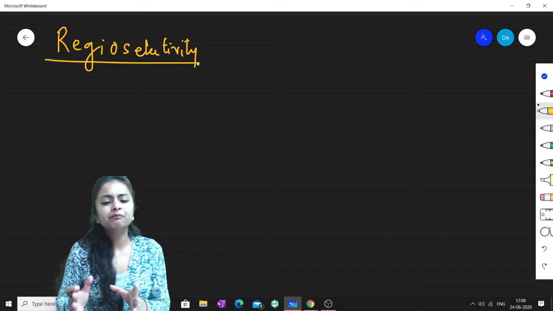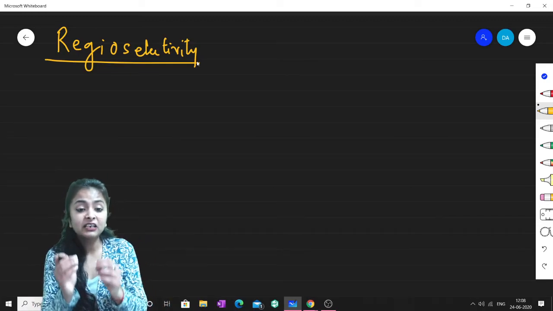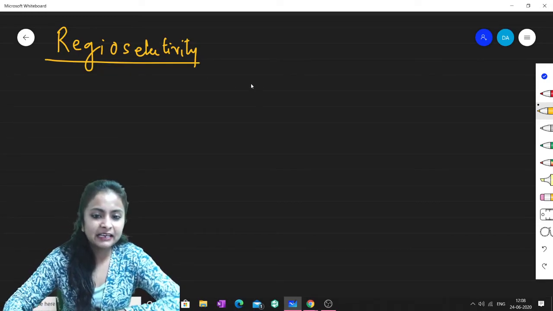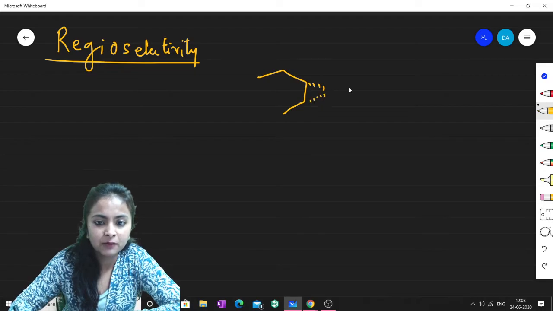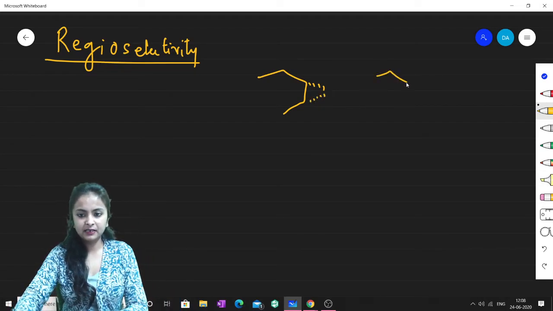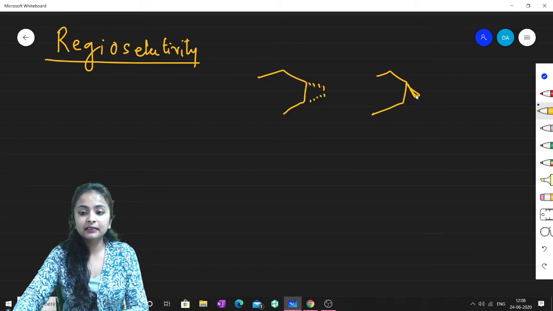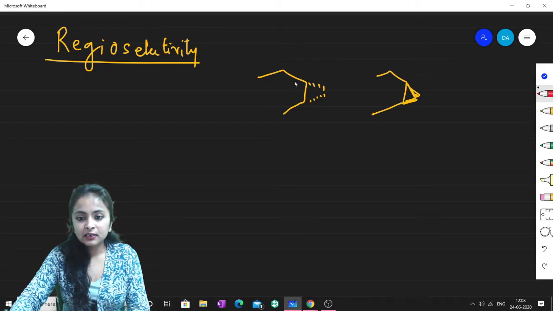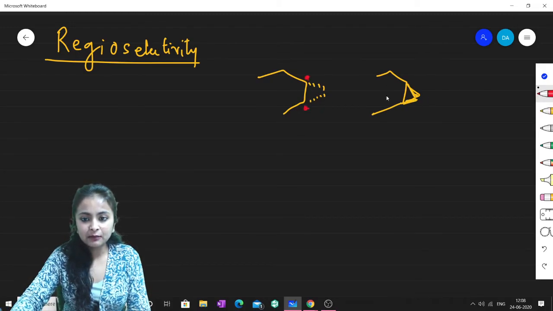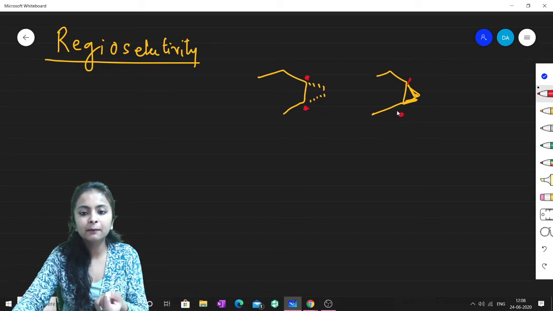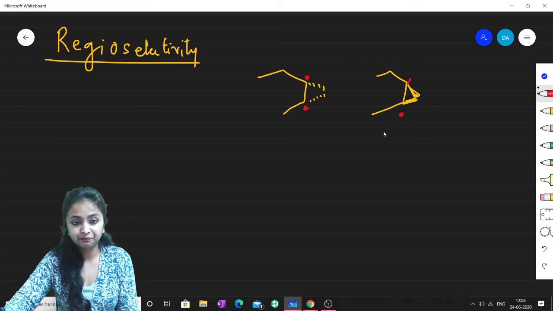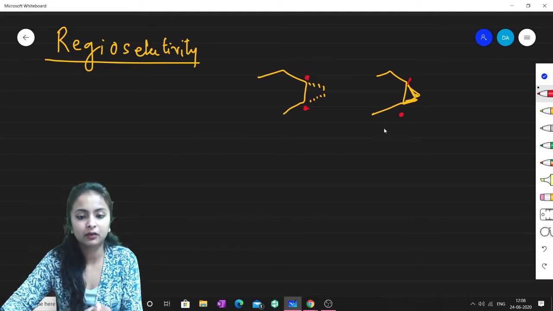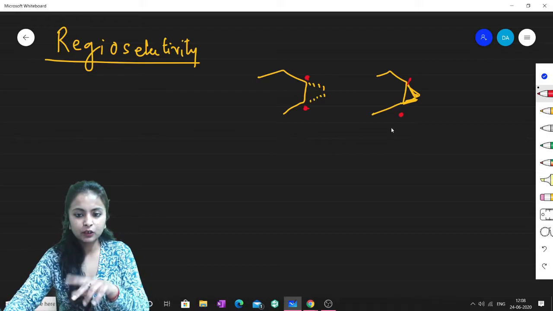Basically, in regioselectivity the point of attachment is different. For example, just now I gave you one example: if I write at this position, I can write the product like this. I can write it below the plane, and similarly I can make it like this also. Now you can see this point of attachment is the same. Therefore we use the name stereospecific if only one product is formed, and stereoselective if out of the two one is major.